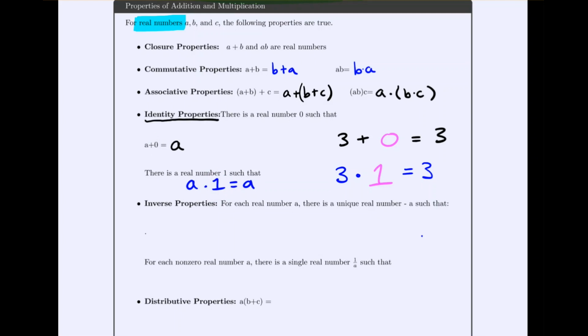Now inverses are somewhat related. It's the idea that if you started with a number, you should be able to get back to the identity number. So for instance, if we start at 3, 3 plus what would get us back to the identity of 0 for addition? That would be -3. And if we had started at 3, 3 times what gets us back to the identity of 1 for multiplication?